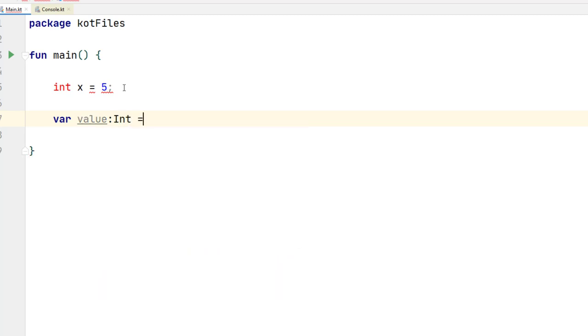Now of course you might have noticed that I'm using a capital I here for the Int naming. That's because in Kotlin we don't have anything called primitive variables. We don't have small int, small double, and anything like that. We only have capital Int, capital Double, capital Char, all those things. But don't worry about performance issues, because the compiler will automatically convert it to primitive variables when necessary.